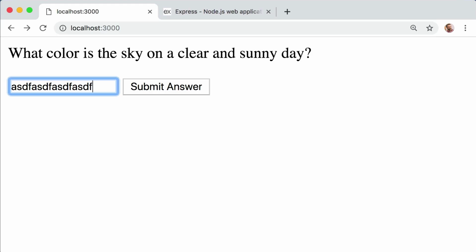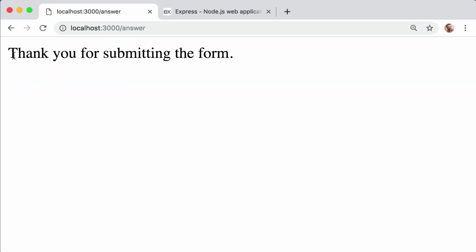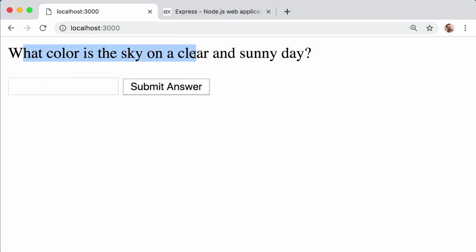All right, so now that we have at least a very general understanding of what a POST request is, let's get back to the actual task at hand. So when someone submits the form, we don't want to just say thank you for submitting. We want to actually evaluate their answer and tell them if it's correct or incorrect, right? And we are asking them what color is the sky on a clear and sunny day. So the question becomes, how can we access the data that the user submits from within our server? Well, the good news is that Express makes it very simple.